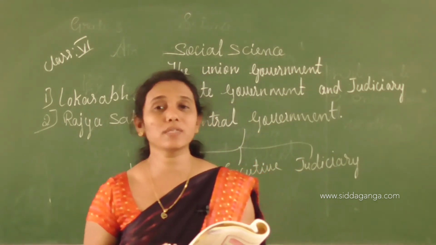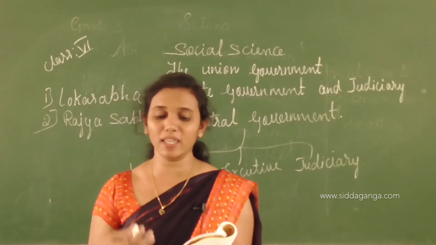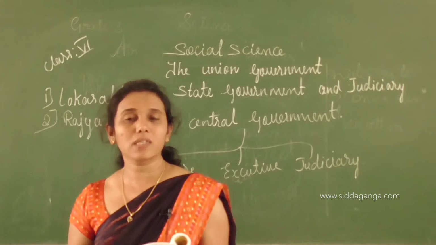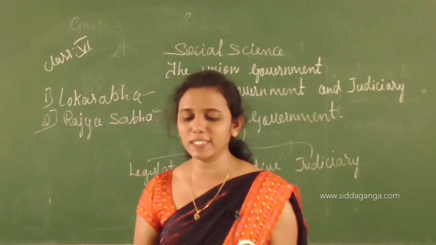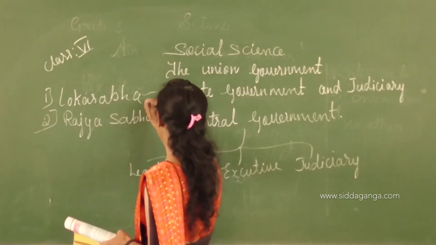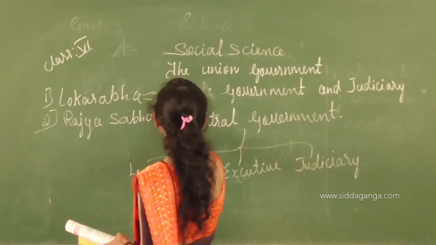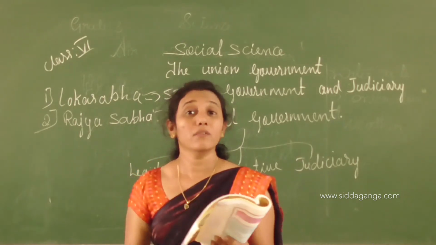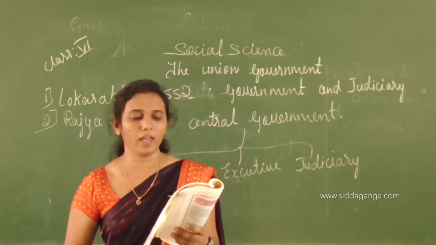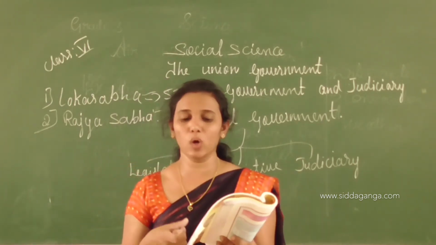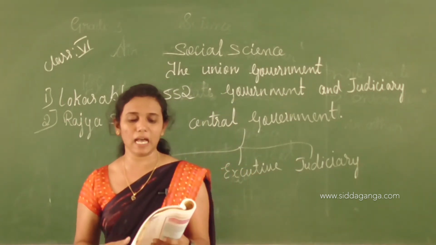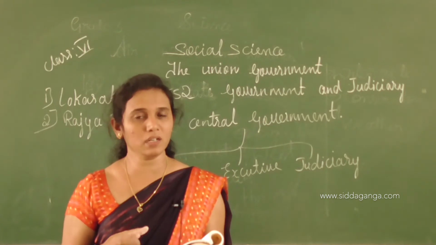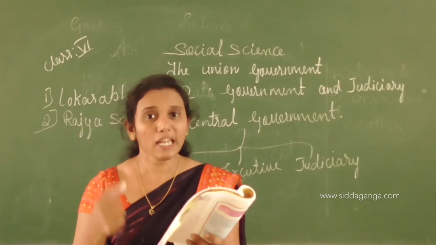Lok Sabha. The Lok Sabha is the lower house of the Parliament. The members of the Lok Sabha are directly elected by the citizens who are above the age of 18. Okay. The maximum number of seats in the Lok Sabha is 552. How many, children? 552 members we see in Lok Sabha. And the members of the Lok Sabha are elected for a term of 5 years. How many years, children? They are elected for only 5 years.